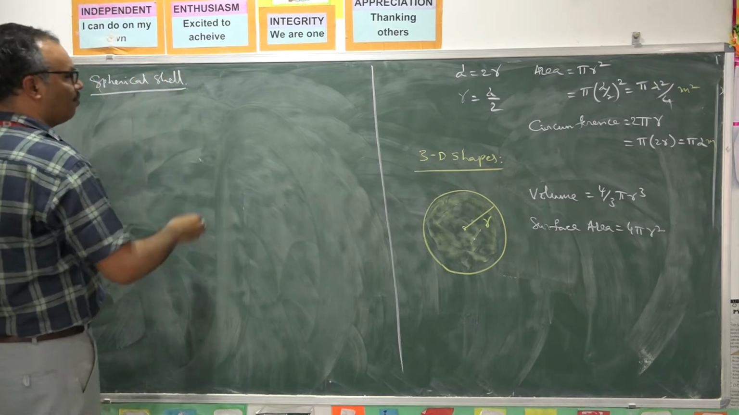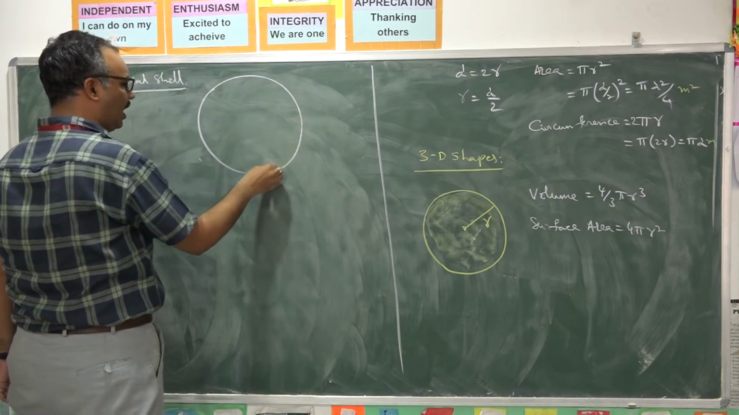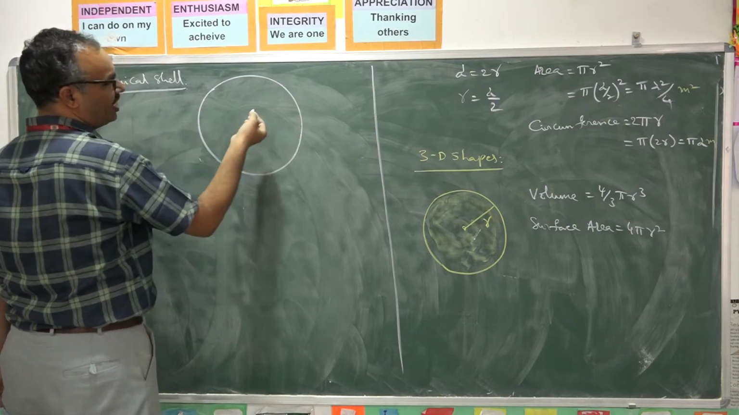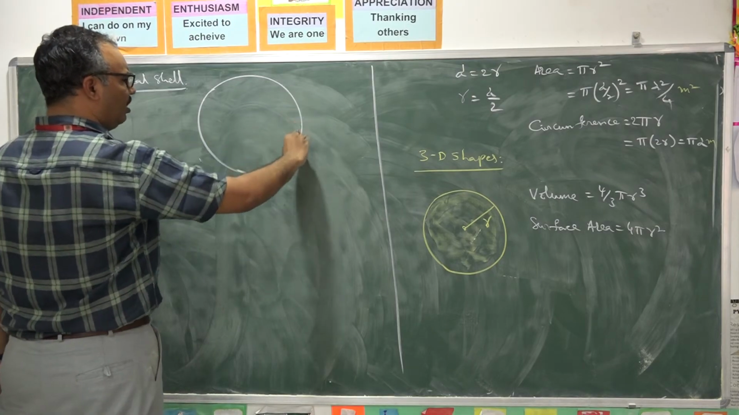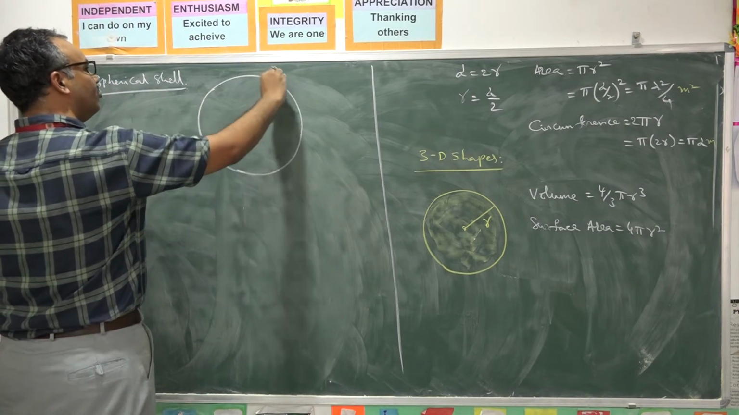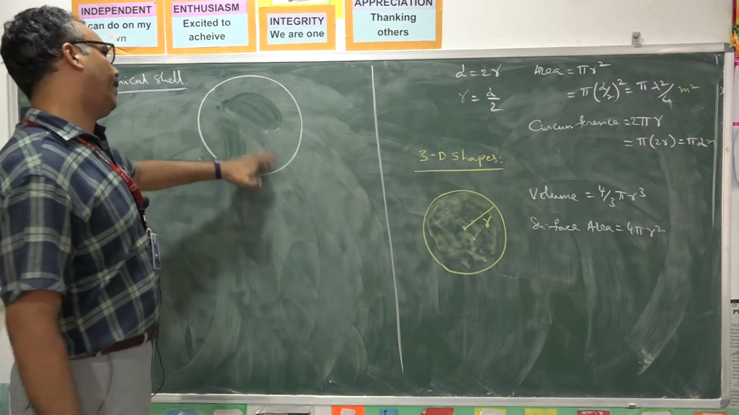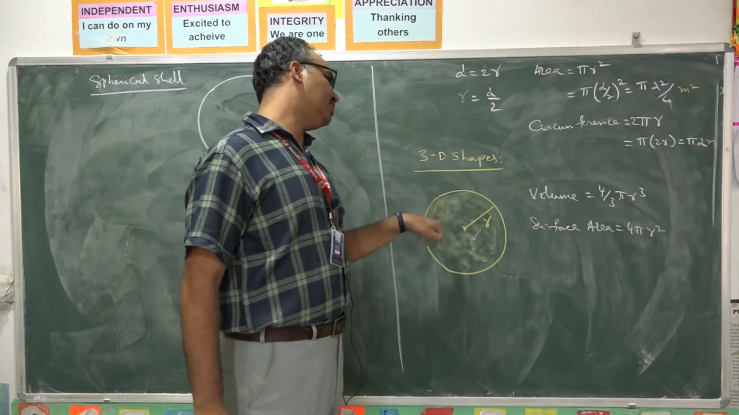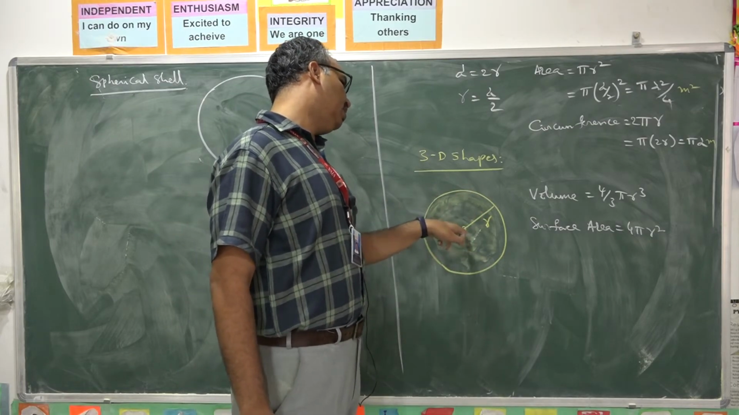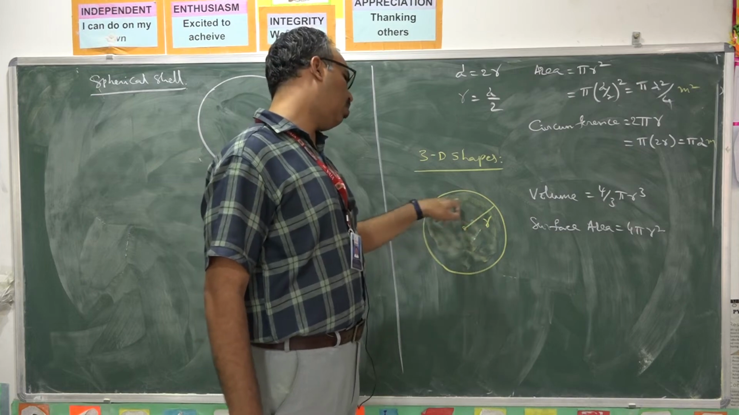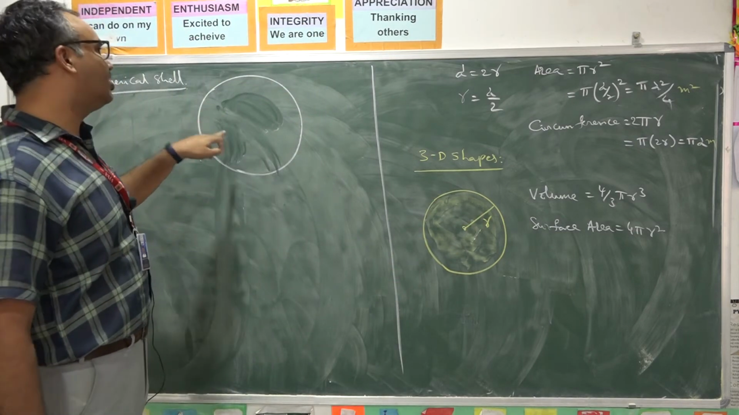Spherical shell. That means a sphere which has air inside or vacuum inside. That means a thin shell. No material is available inside. A solid sphere is completely filled with the same material. Suppose it is a copper sphere, then the entire sphere, even at the center, you will have copper everywhere. But here you will have air inside or vacuum inside.